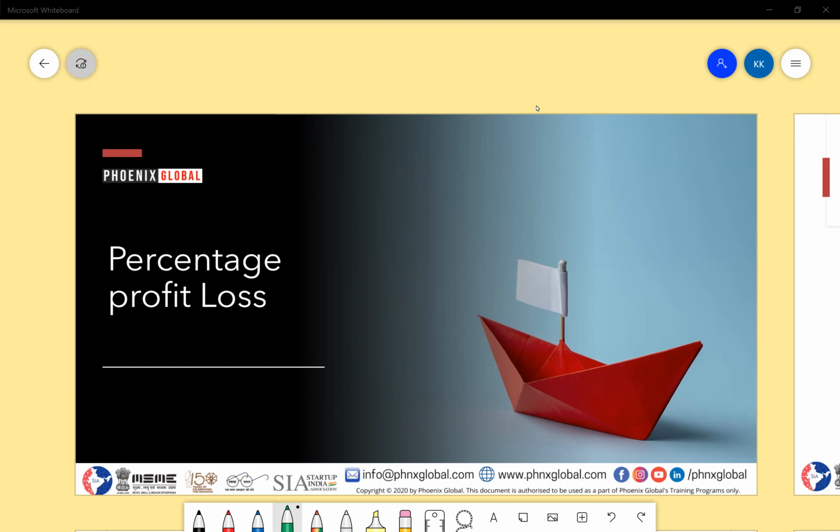Per 100, how many rupees you're earning for 100 rupees? If it is more, then it is profit. How many rupees less you're earning for 100 rupees is loss. So instead of 100, if I earn out of 1000, it will be profit too, but when we say profit percentage, it is for every 100 rupees. I'm just asking what profit is. For profit, we can say the selling price is more than the cost price, what we bought it for, and how much more we are getting.